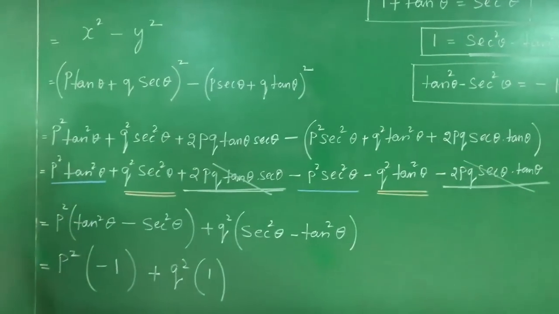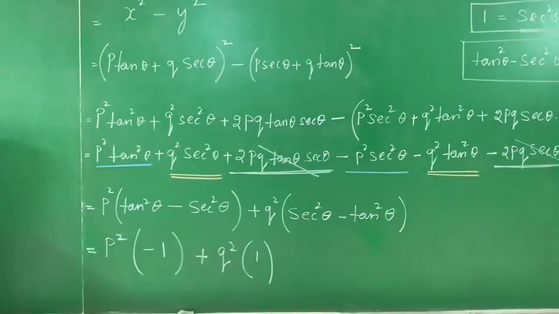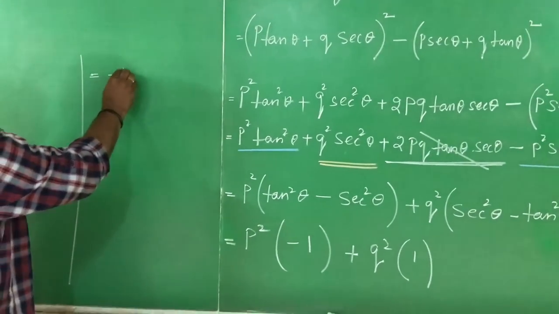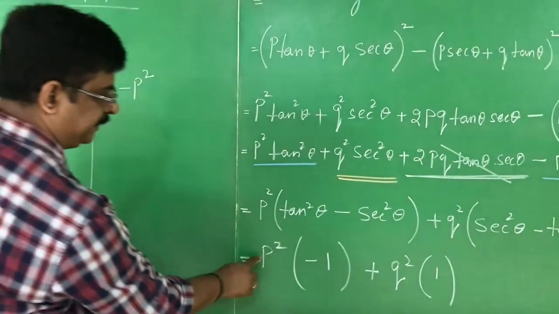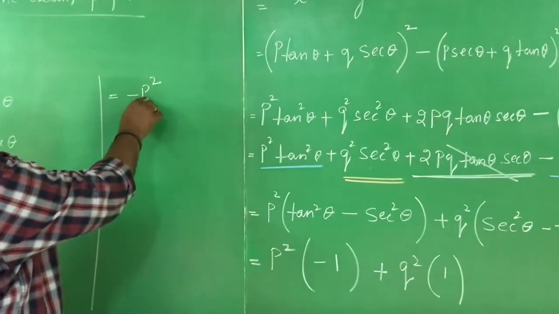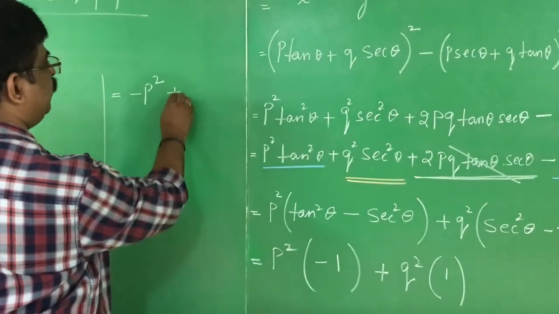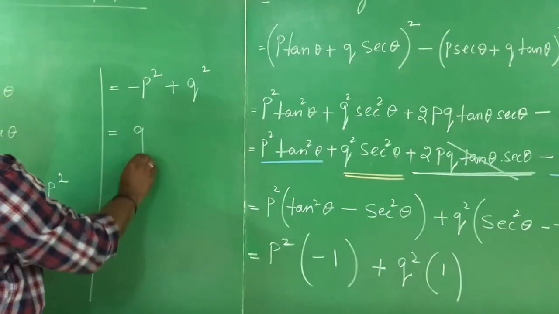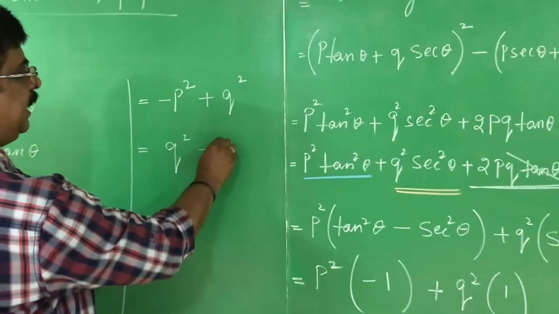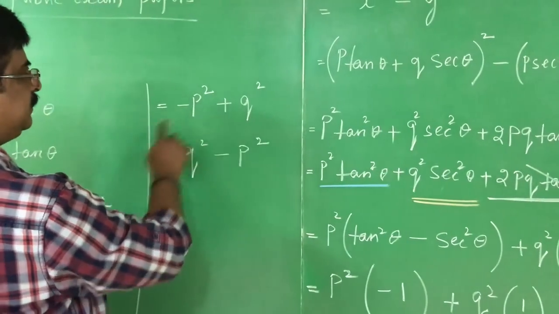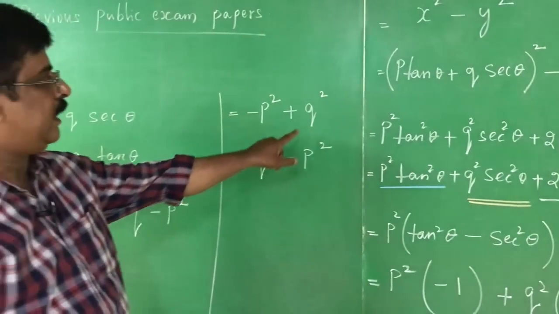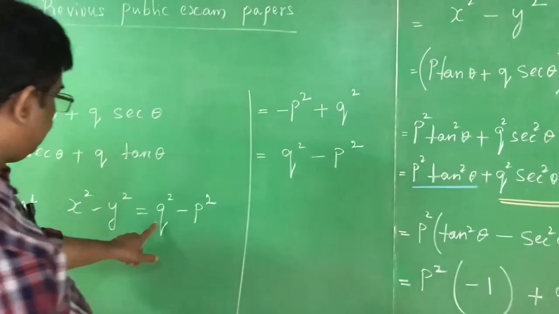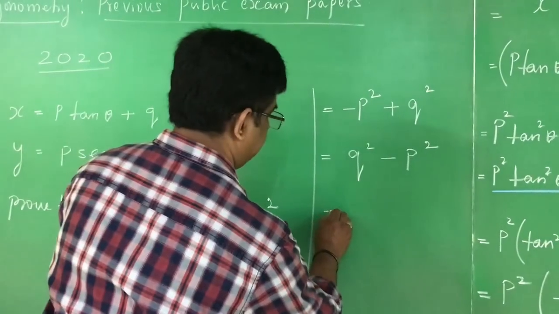Then what happens? I write here, which is equal to minus P square. P square into minus 1 is minus P square, plus Q square. This can be written as Q square minus P square. Positive first, negative next. And this is nothing but the RHS.